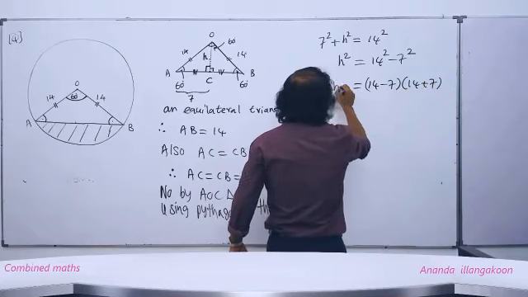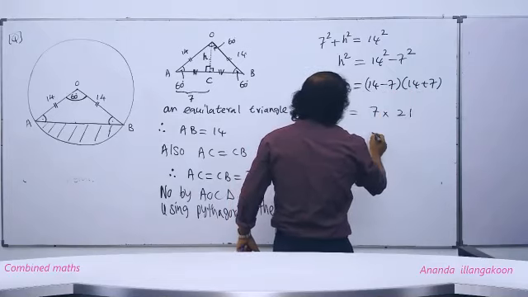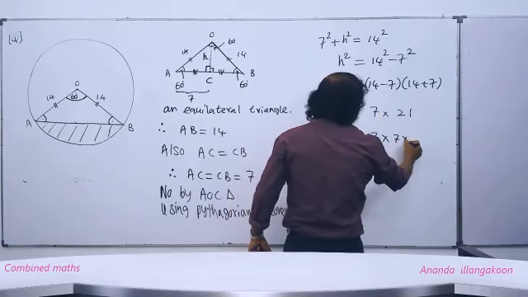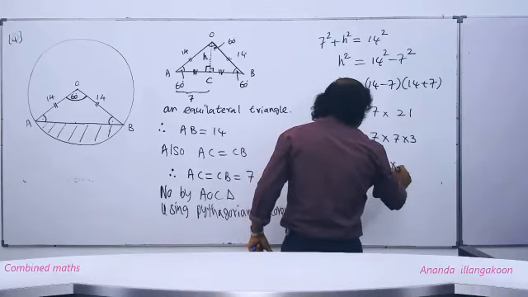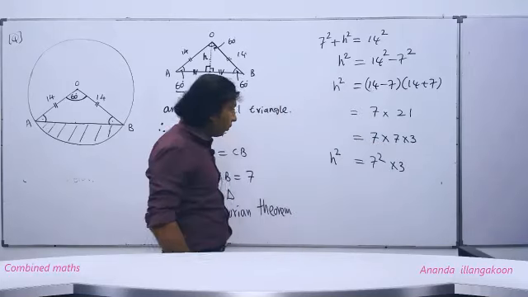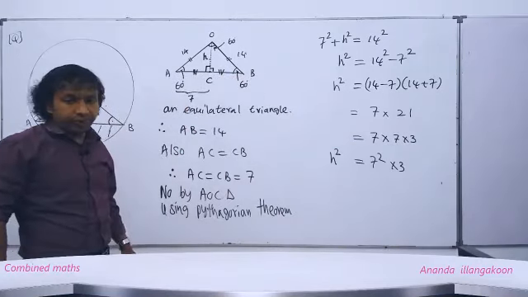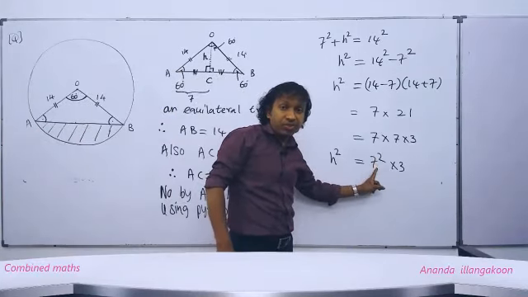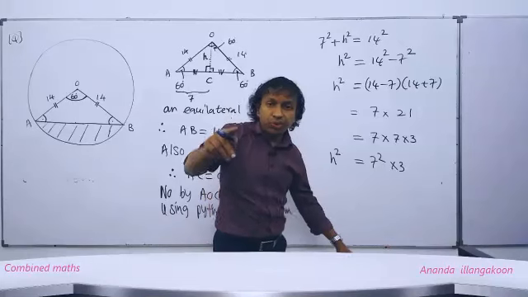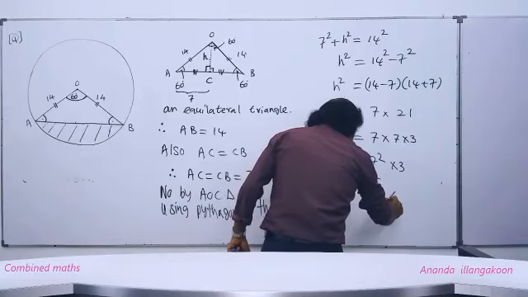Like this we get 14 minus 7 is 7, people, and 14 plus 7 is 21. This 21 again you can write as 7 into 3. Then 7 squared into 3 comes there as H squared. Okay, no? This 7 and 7 make, people, 7 squared, no? Now we have to take the square root on the right hand side. Once you take the square root of the 7 squared, this 2 will vanish. We get 7. And we have to take the square root of 3, that will be root 3. Then H will be equal to what, people? 7 root 3. All right.